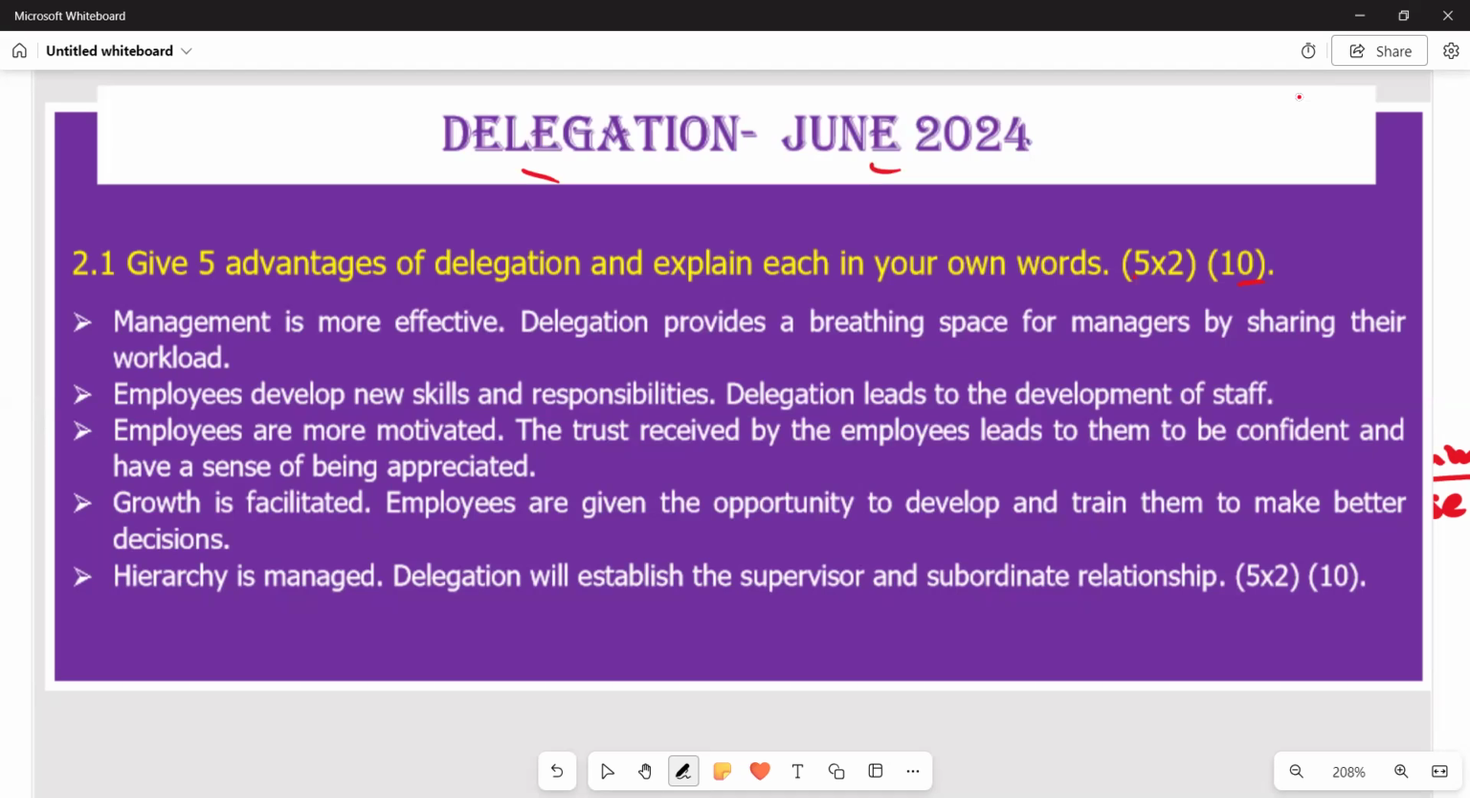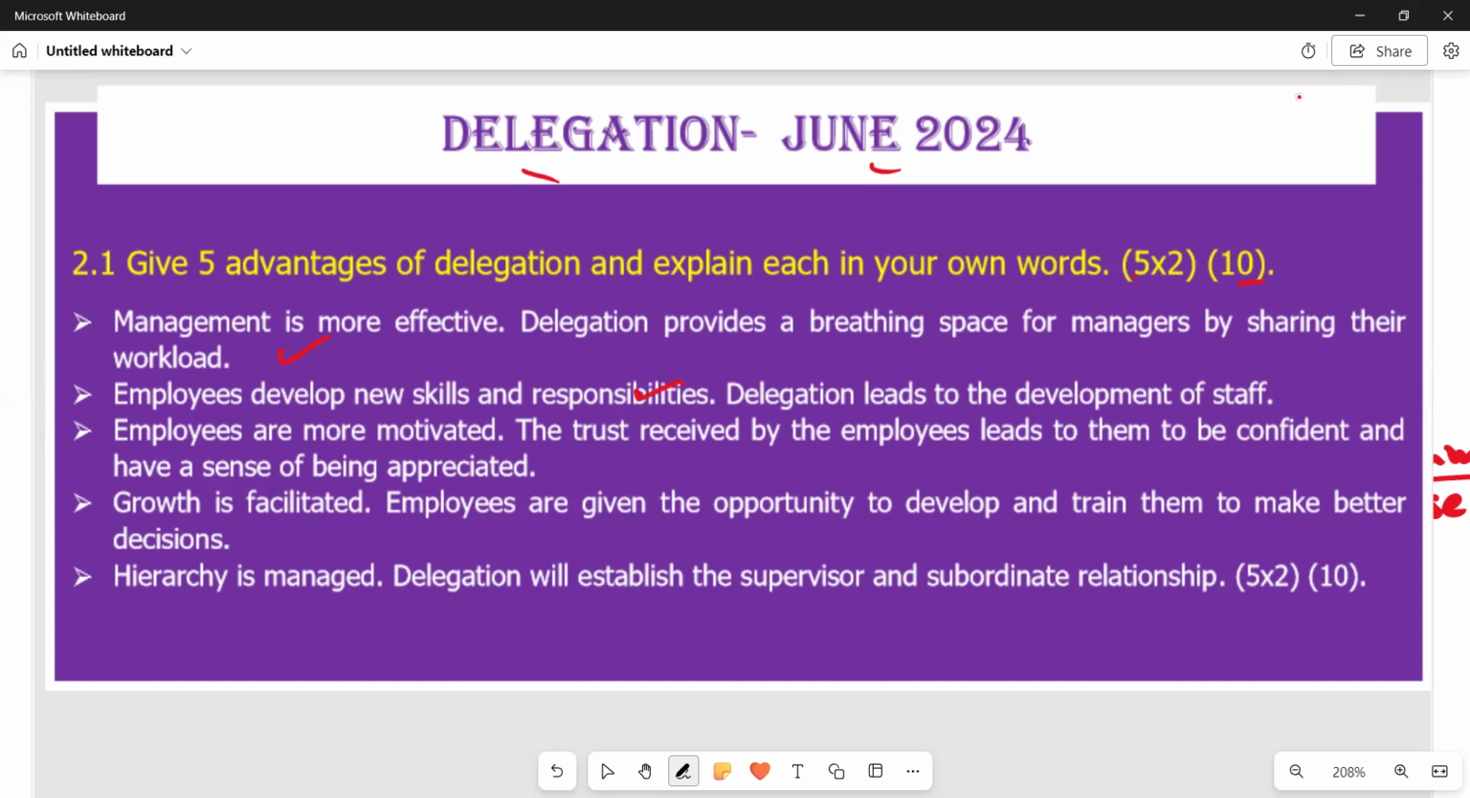We get the second point, and the second point reads, employees develop new skills and responsibilities. That is the advantage that we are deducing. Then on the explanation part, delegation leads to the development of staff. By delegating work, the workers that are being assigned the duties are going to be developed. They are going to attain more skills by undertaking the responsibilities that they are given. So basically, it becomes an advantage. This is the second one.